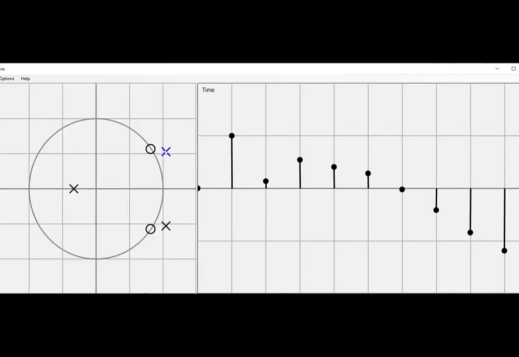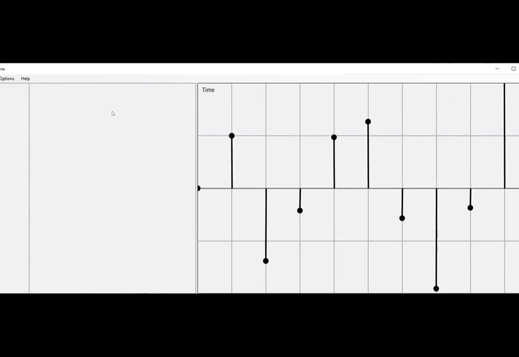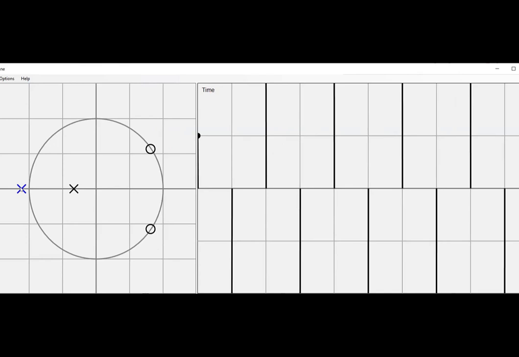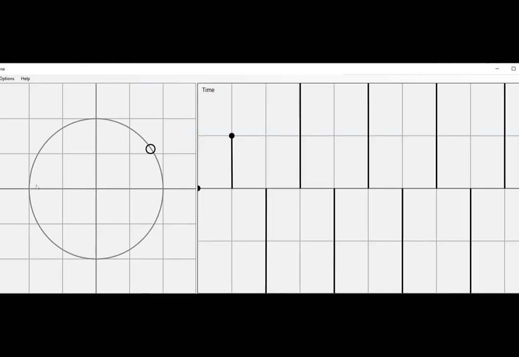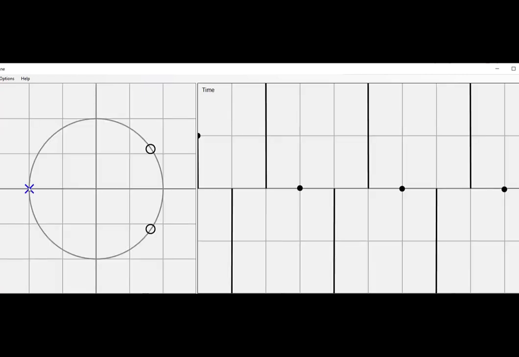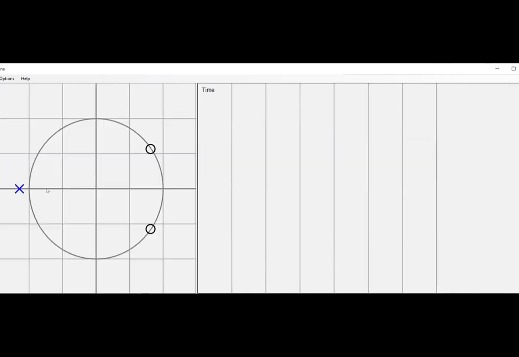And the closer it gets to the unit circle, the closer it gets to not being BIBO unstable. You can kind of see that right here. This is high frequency. And if we bring it in, everything nicely decays. If we put it on the unit circle, it actually just stays at the same value constantly. Then as we bring it out, it gets arbitrarily big.